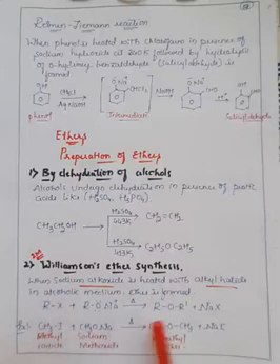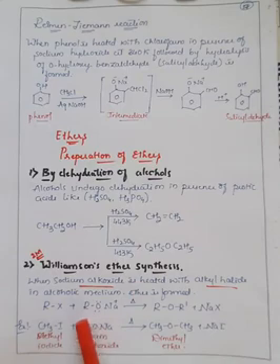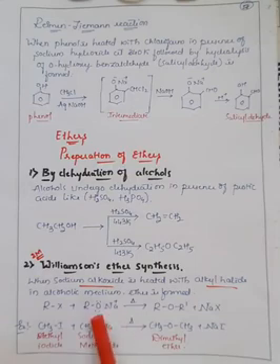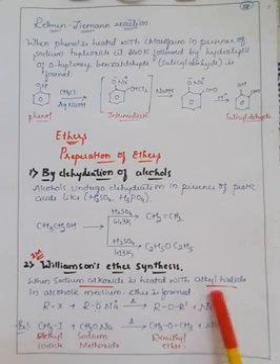If you see the general reaction, that is RX, in which alkyl halide is treated with sodium alkoxide, that is sodium bonded with oxygen, further bonded with the alkyl group, right? If you heat that sodium alkoxide, it will convert into ethers along with the formation of sodium halide, right?